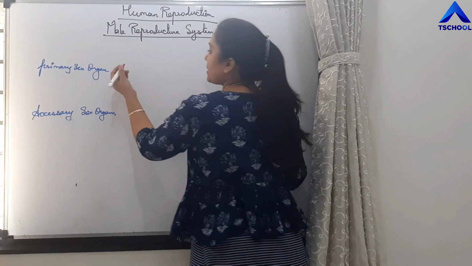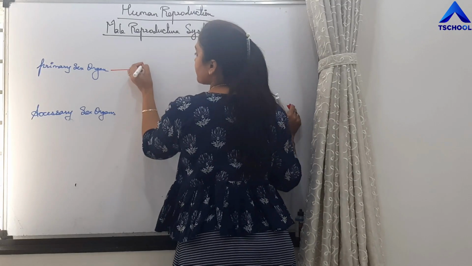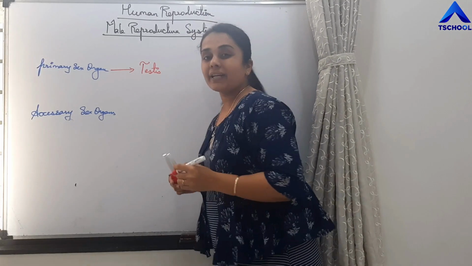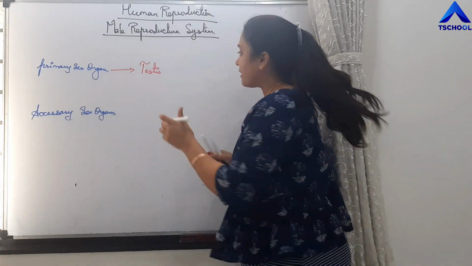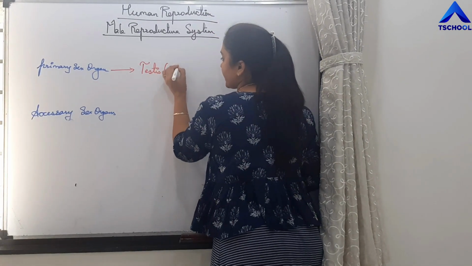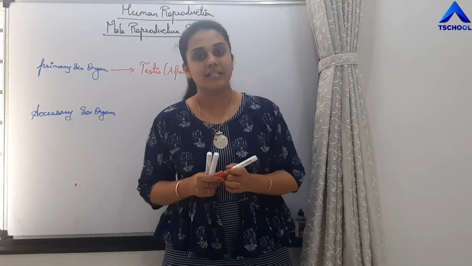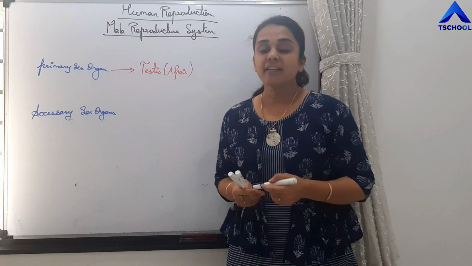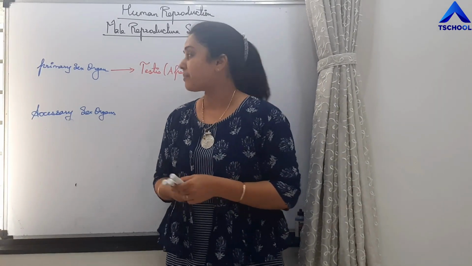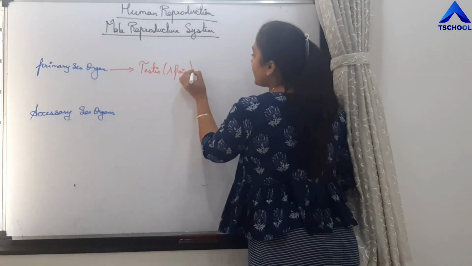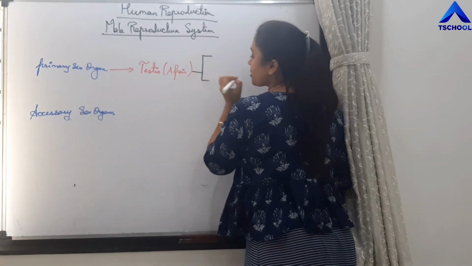The primary sex organ in males is the testes. How many testes are present? There is a pair of testes. Why are these testes called primary sex organs? What is the function of the testes? It has two important functions.